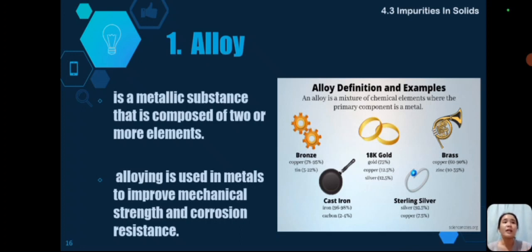material sa mga bagay-bagay. One of the examples of an alloy is bronze, which is composed of 79 to 95% of copper and 5 to 22% of tin. So yung mga nandiyan sa picture is yan yung mga example ng alloy.